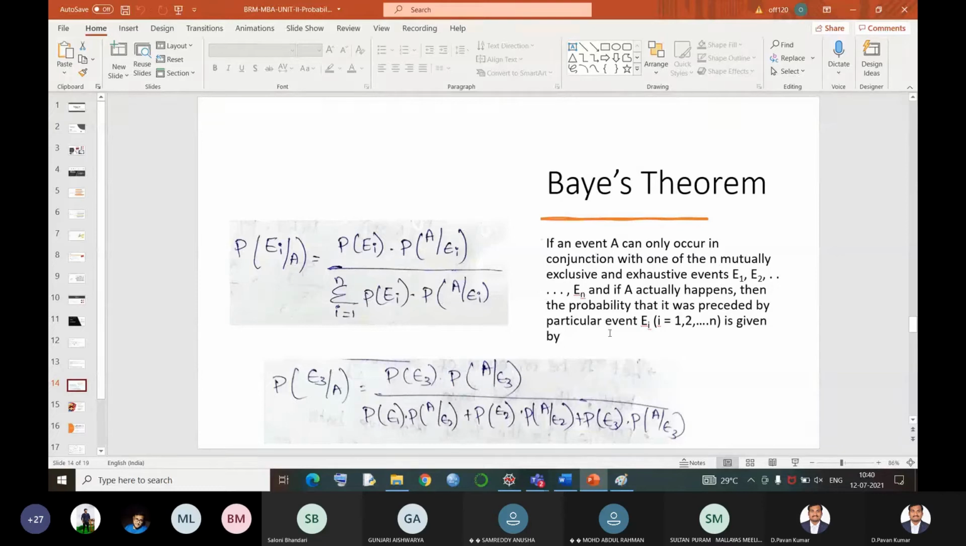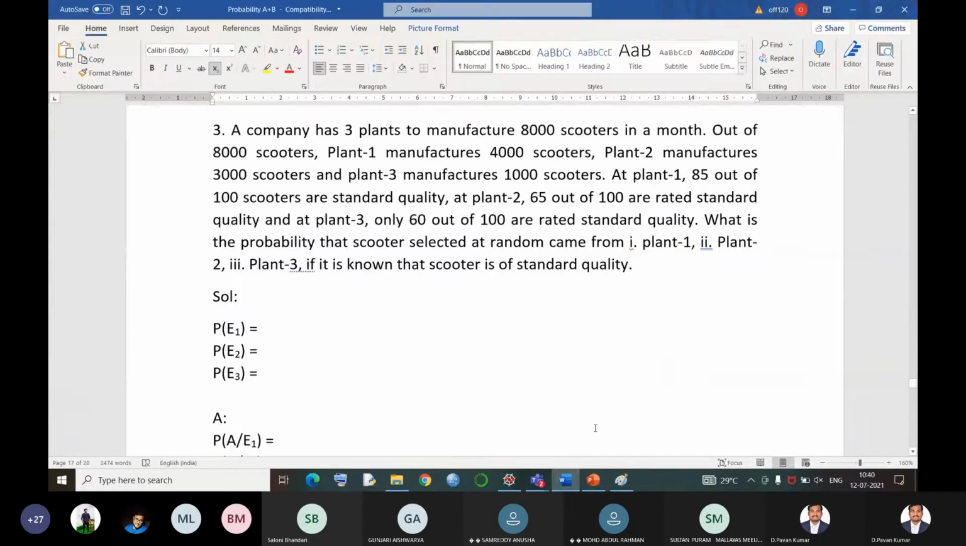The third problem on Bayes theorem is about scooters manufactured in some plants, sorry, in factories. We have already discussed the problem on the bolt, finding out a defective bolt from different types of machines, is the first one. Second one is students passing the Viva voce examination, and there are three categories of students. First one is very intelligent, second one is medium students, and the third one is below average students. We have found out different answers based on the values which are given to us.